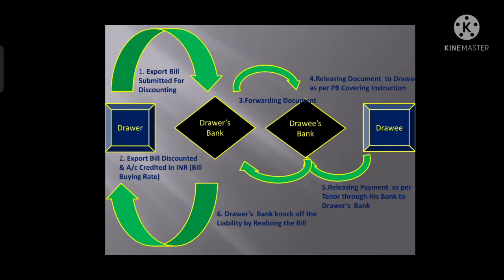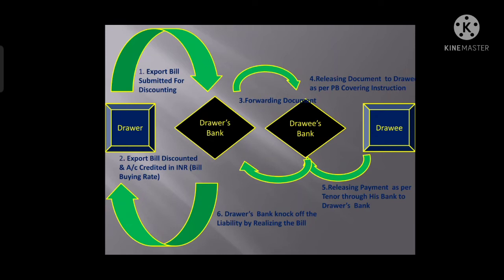After that, the drawee bank will release the document to the drawee only as per the presenting bank covering schedule, right? So after that, the drawee will release the payment as per the tenor through his bank to the drawer's bank. So the drawer bank has received the bill and it has forwarded that bill to the drawee bank, and in return the drawee bank has received the payment from the drawee, which the drawee bank has forwarded to the drawer's bank.